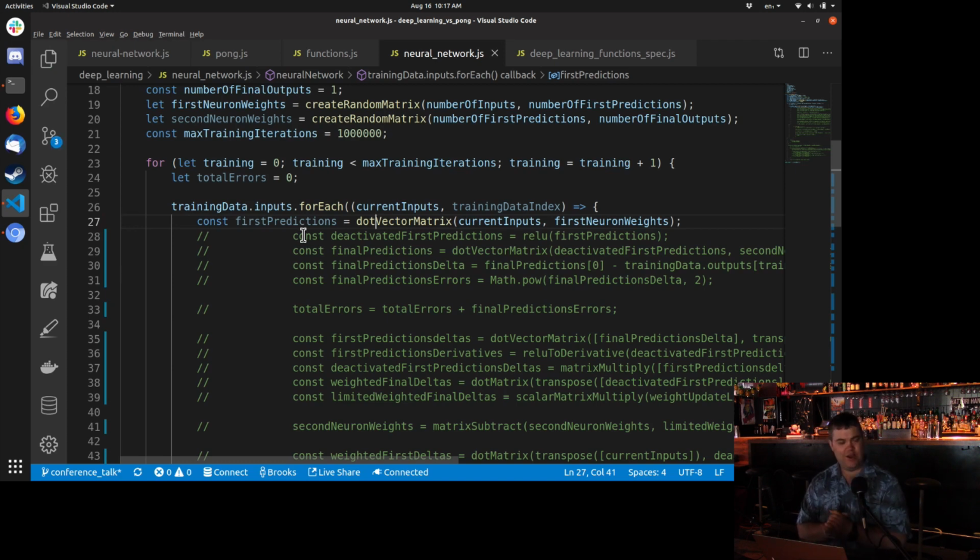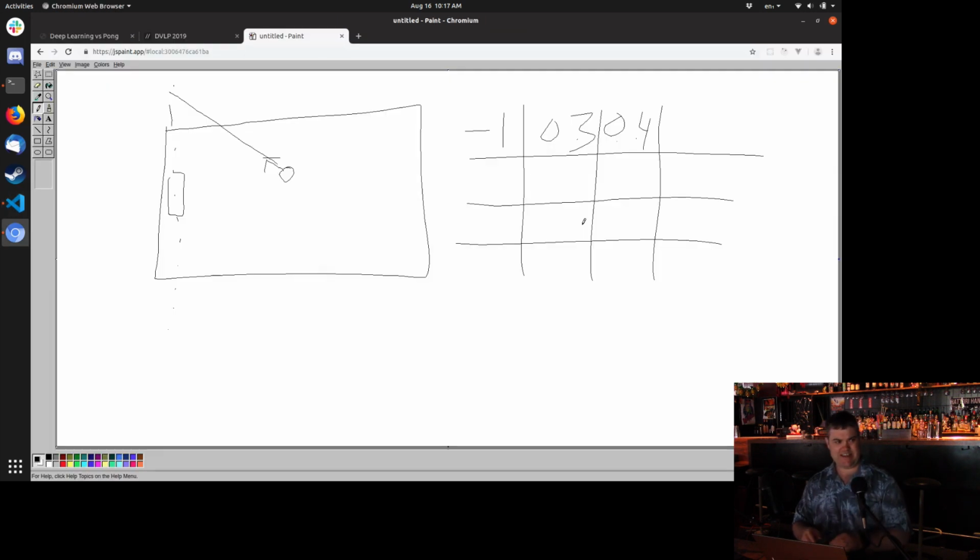All right, time to get our first prediction. What we're going to do for this is multiply the inputs by the weights. And that's all we're going to do. Now this is going to be something called a dot vector matrix. So what is that? Because these are mathematical terms.